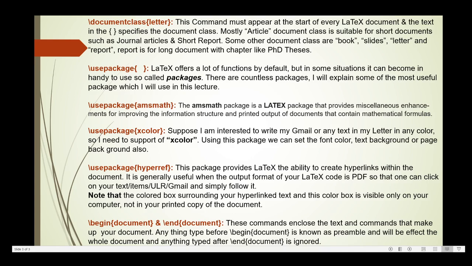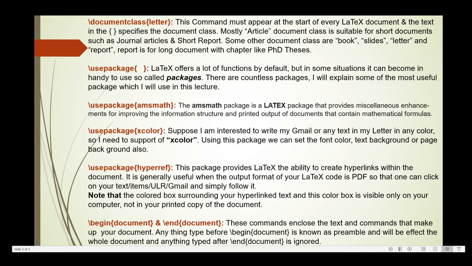Suppose I am interested to write my Gmail or any text in my letter, and I want that text in any color, so I need xcolor. Using this package, we can also set the font color, text background, or page background. So this is the use of this package.